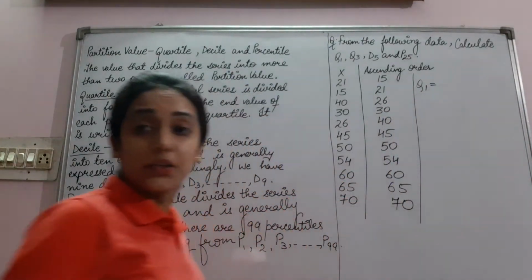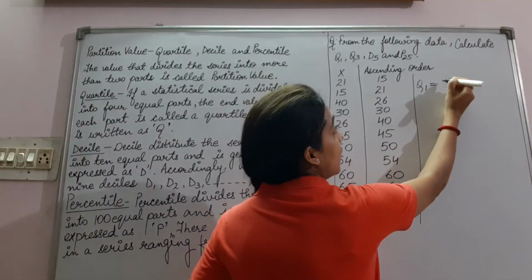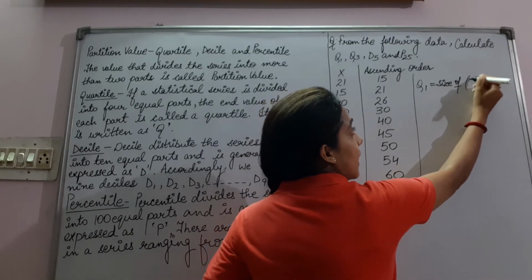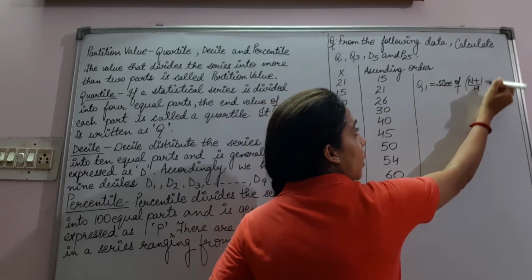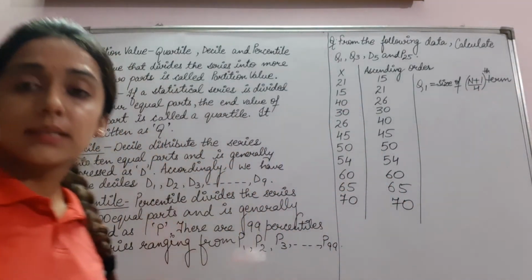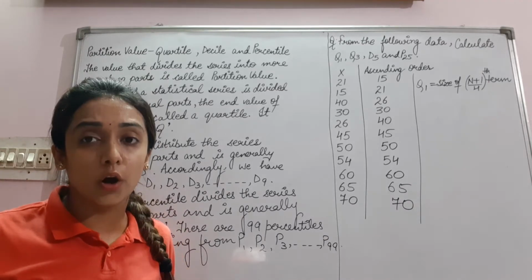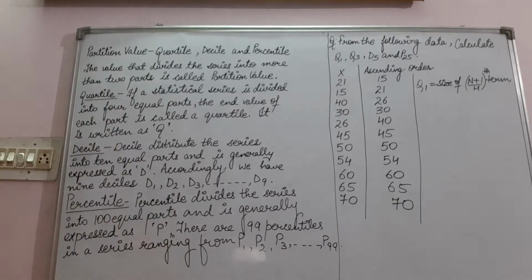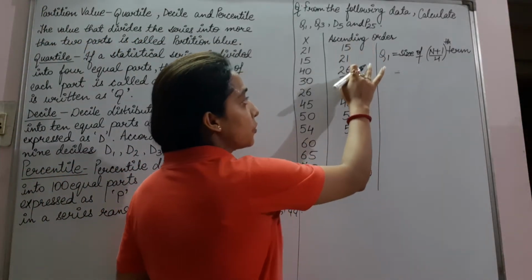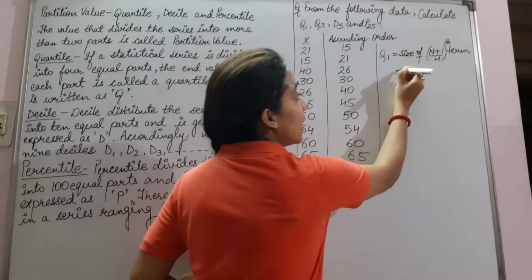Q1 is equal to size of (n plus 1) upon 4 th term. What is n given in the question? 1, 2, 3, 4, 5, 6, 7, 8, 9, 10 and 11.